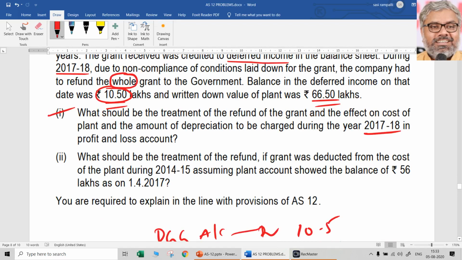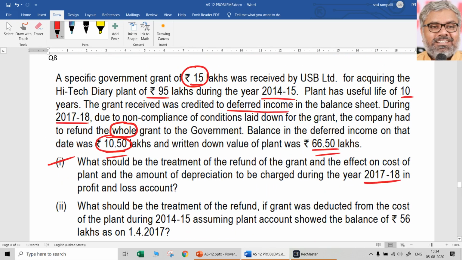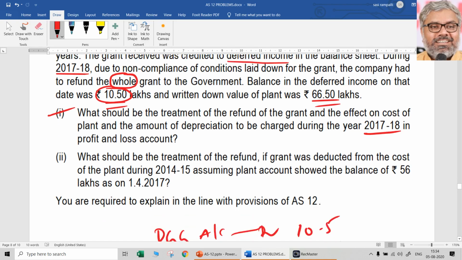Then, what will be the impact on the cost of the plant? No impact. Same way, what will be the impact on depreciation? No impact. Because originally when the grant was received, that was not reduced from the cost of the asset. So the cost of the asset was depreciated over the period of time without getting impacted by the government grant. Now with the refund also there will not be any impact on the cost of the asset.